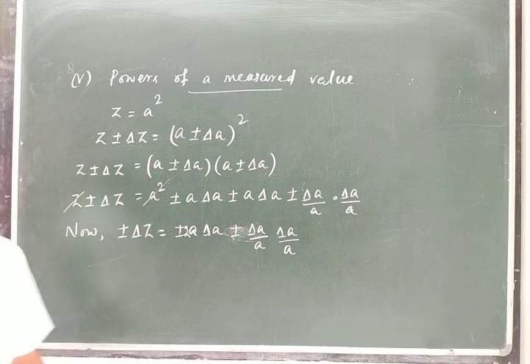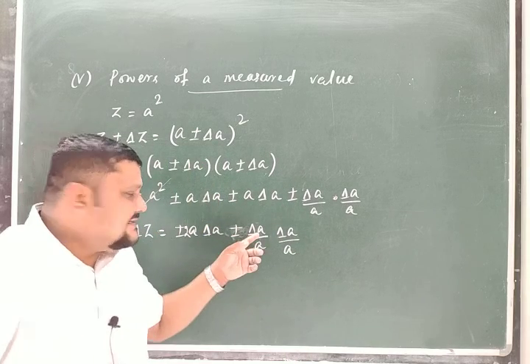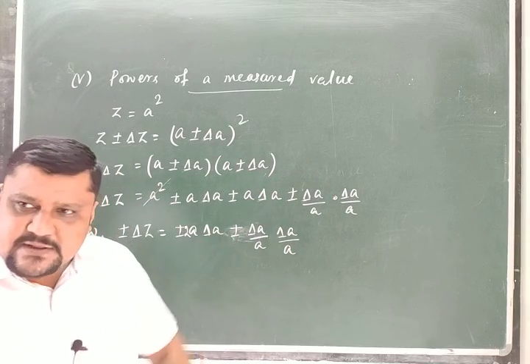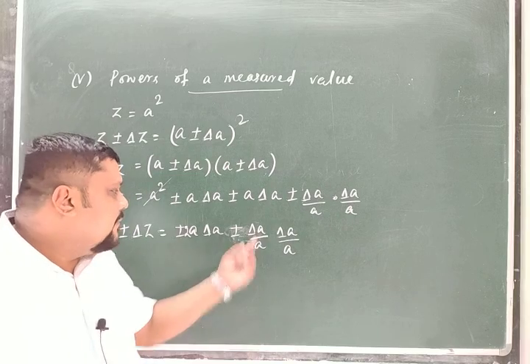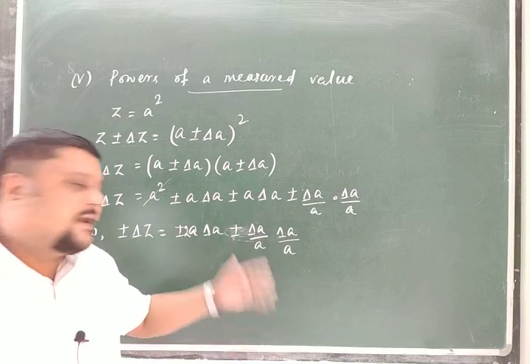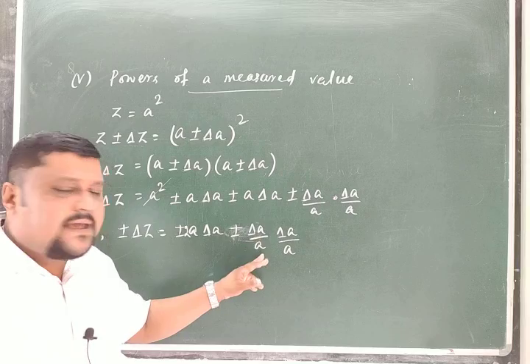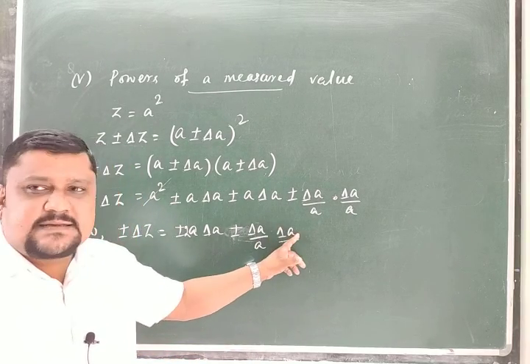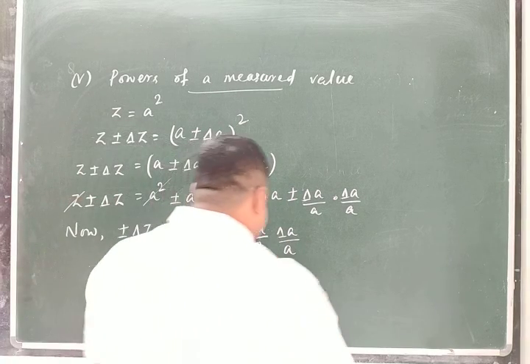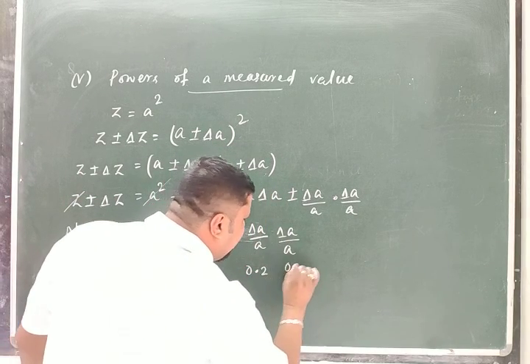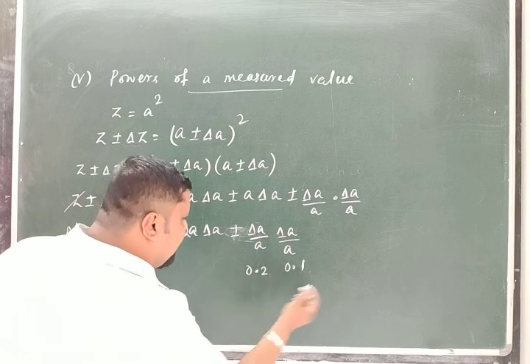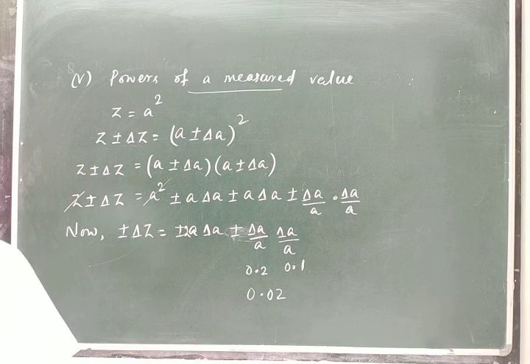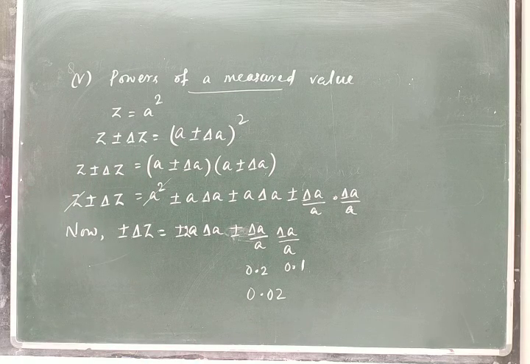Now we go for the second term. As delta A is smaller than A, delta A by A is again smaller, and when these two smaller quantities are multiplied, what will that be? Suppose I got 0.2 and 0.1, if you multiply that, what you will get? 0.02, again it is smaller, that's why neglecting this part. Okay, so neglecting this one.